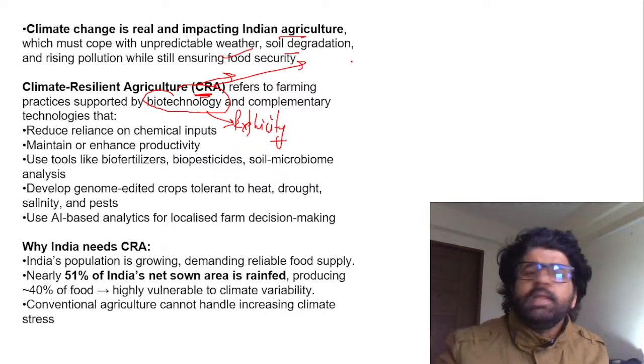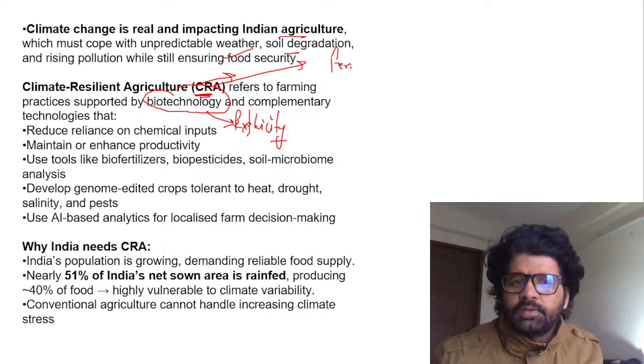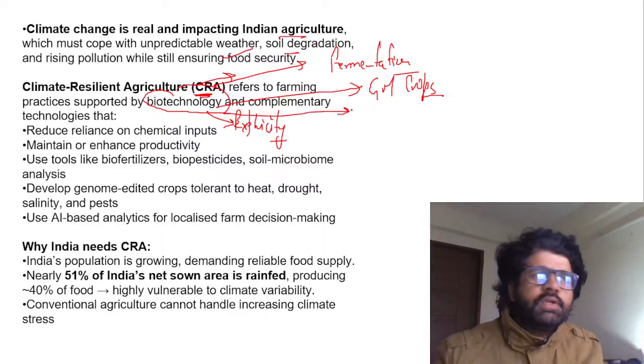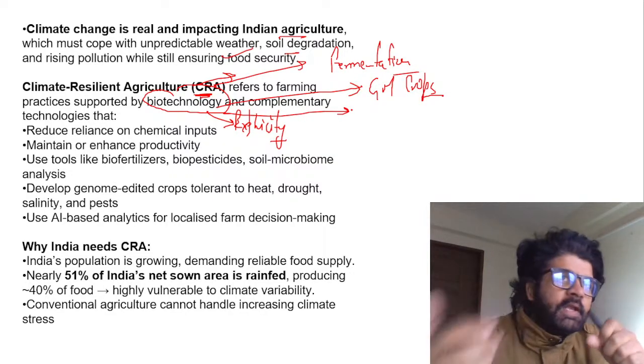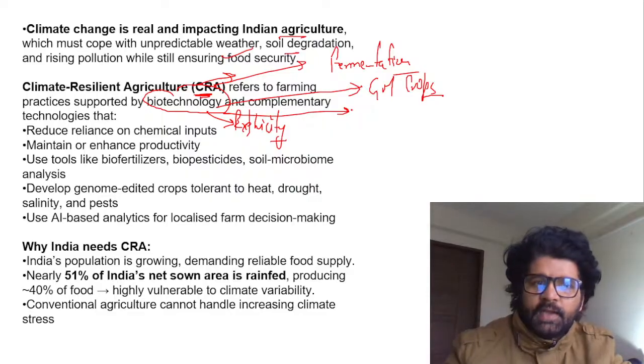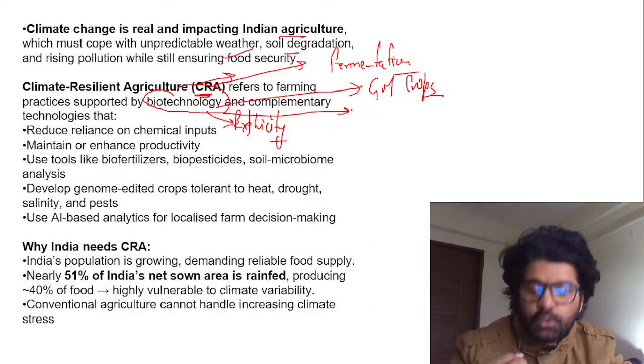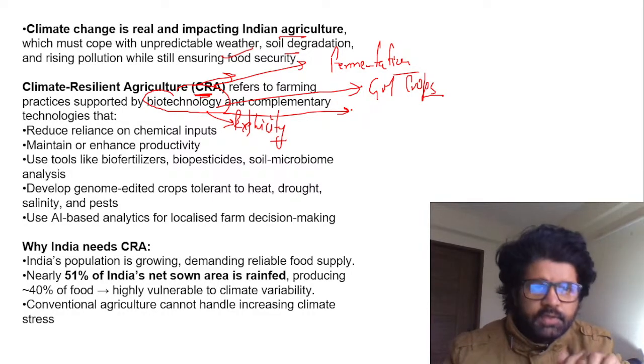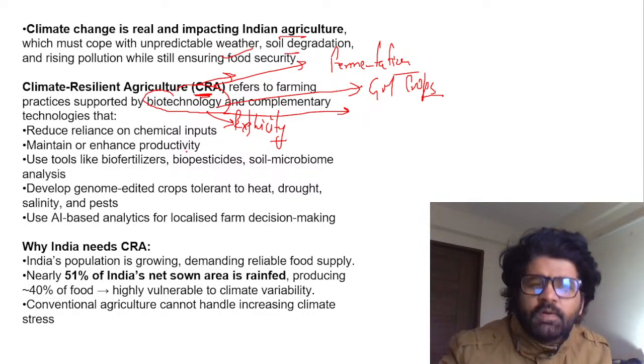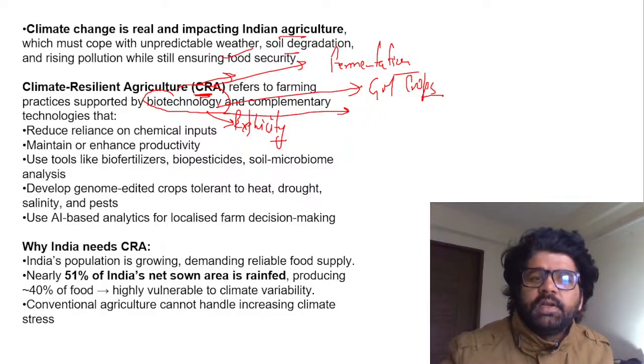So anything can be biotechnology, guys. Fermentation: you're making curd, that is also one example of biotechnology. Genetically modified crops are also an example. Biotechnology can be anything. When you're using microbes and organisms, it can be used in any field. So climate resilient agriculture will also include biotechnology. Good morning, Rishi. So yeah, it will. And what does climate resilient agriculture include?